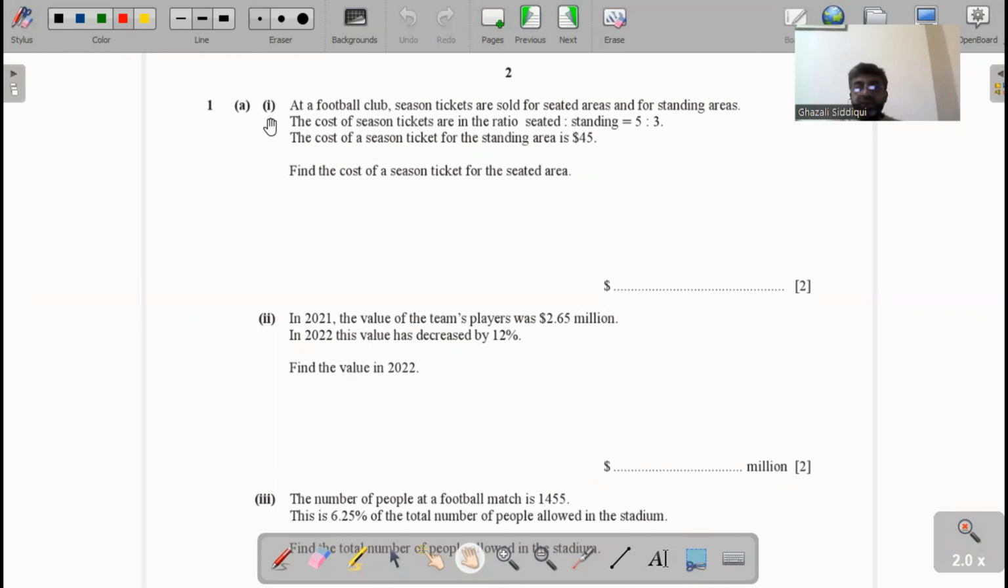Question 1 part A. At a football club, season tickets are sold for seated areas and for standing areas. The cost of season tickets are in the ratio seated to standing equal to 5:3. The cost of season ticket for standing area is $45. Find the cost of season ticket for the seated area.